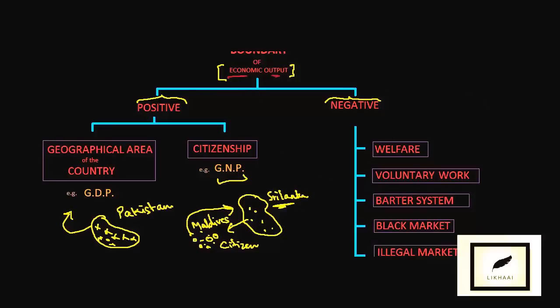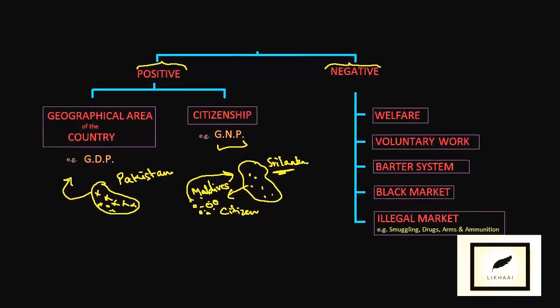We also know about the negative concept of boundary, where we do not include certain things in the economic output while calculating it. For example, any work done on a welfare basis, any volunteer work, or the barter system, as we have already discussed in the previous videos. Also the black market, where you purchase a product without taking any bill.